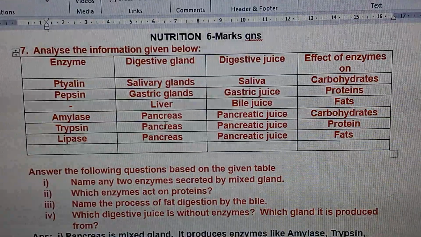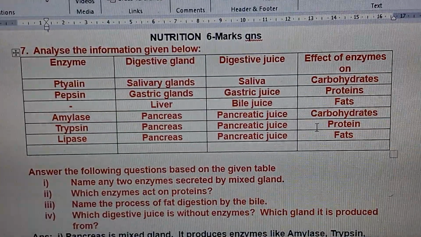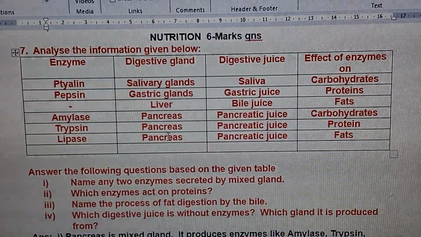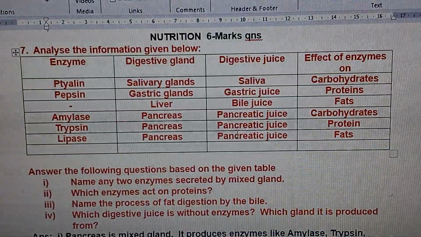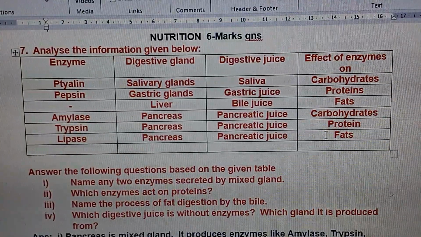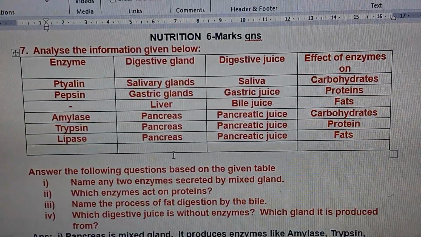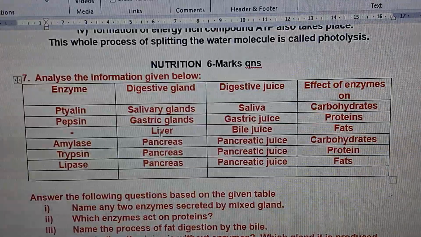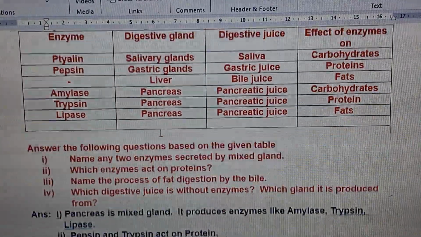Trypsin is also secreted by pancreas, pancreatic juice, and it affects protein. Lipase is also secreted by pancreas, and it works upon fats. So these are the things they have given about digestive enzymes, glands, and upon which food substances they affect.